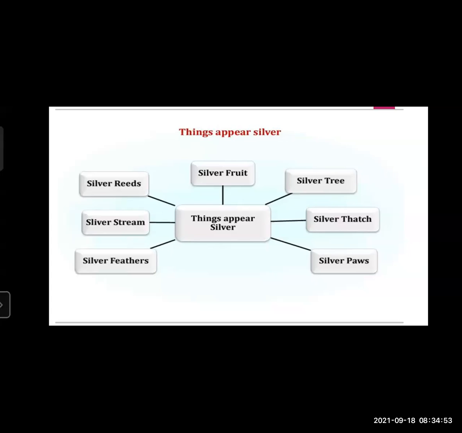Here in the poem, the poet explains it. Silver stream, the water of the stream, the small river, also changed into silver. Then silver reeds, the green grass which was dry, also changed with the silver effect. So these are some silver things which appear in the poem.